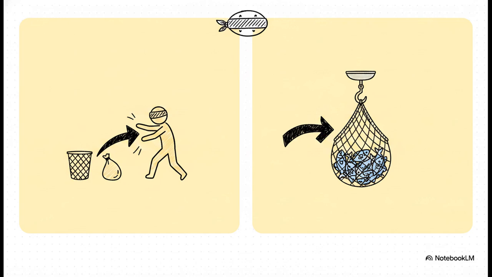PCFGs also suffer from what we can call lexical blindness. Take a look at these two sentences. Workers dumped sacks into a bin requires verb-phrase attachment because into a bin describes where the dumping actually happened. But fishermen caught tons of herring requires noun phrase attachment because of herring describes the tons.